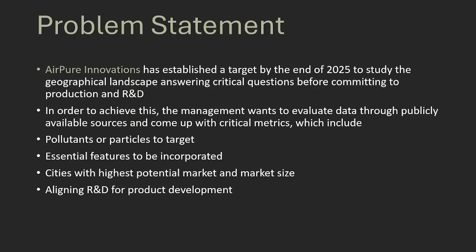Now let me run you all across the problem statement. So basically AirPure Innovations has established a target that by the end of 2025 it would study the geographical landscape of India, answering the critical questions before committing to its production and R&D. In order to achieve this, it has to study the data which is available through publicly sourced domains over the internet and come up with the critical metrics, which being the KPIs. So the KPIs for AirPure Innovations are the pollutants or particle to target, essential features to be incorporated, cities with the highest potential market, and aligning R&D for product development.